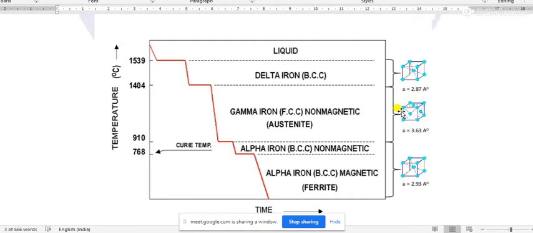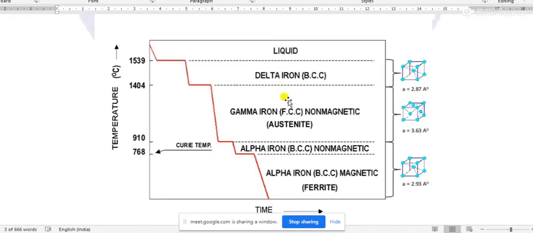This is one surface of the cube, and there will be one atom at its center. This type of structure is called face centered lattice structure or FCC structure. In this temperature phase, that is 912 degrees Celsius to 1394 degrees Celsius or approximately 1400 degrees Celsius, the iron will be in the form of FCC structure, and this is called gamma iron or austenite iron.